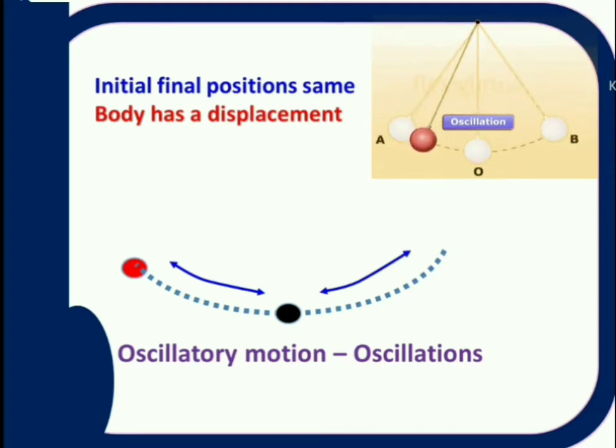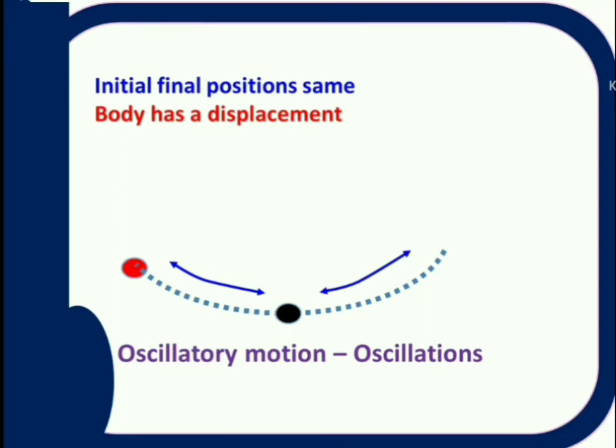That means the body is moving from its original position. That means there is a displacement, but finally it comes to the original position. Actually, what is rotational motion? Initial and final positions are the same, but the body is not moving from its original position. There is no displacement. Here there is a displacement, but initial and final positions are the same. This type of motion is called oscillatory motion.